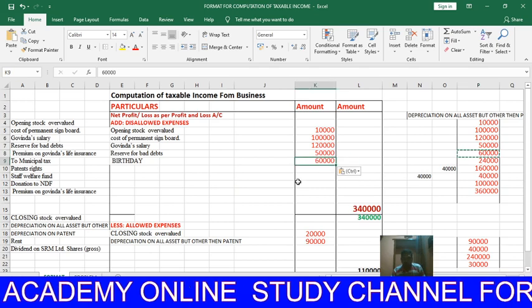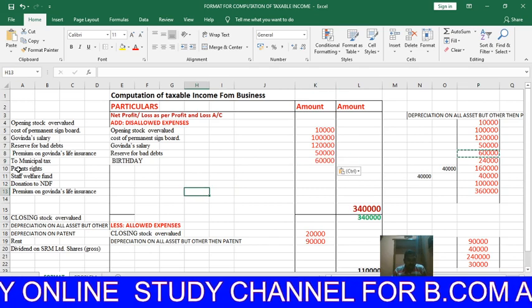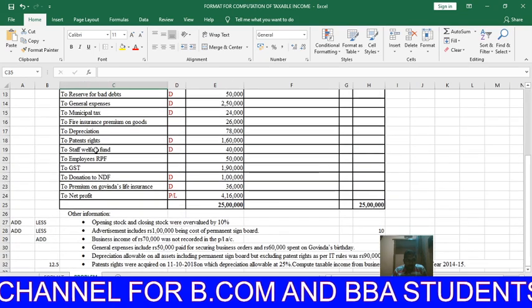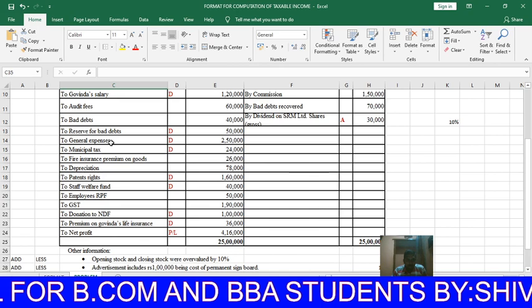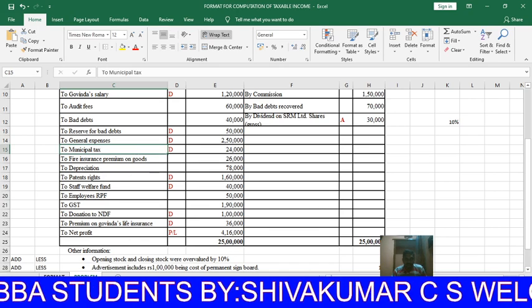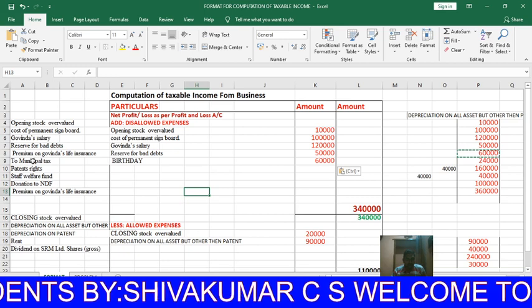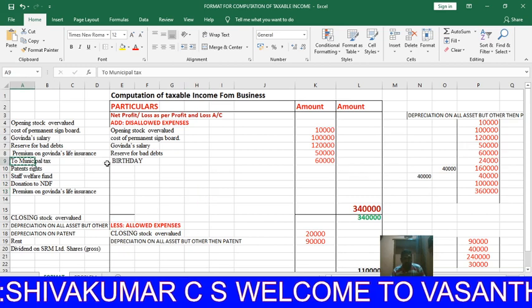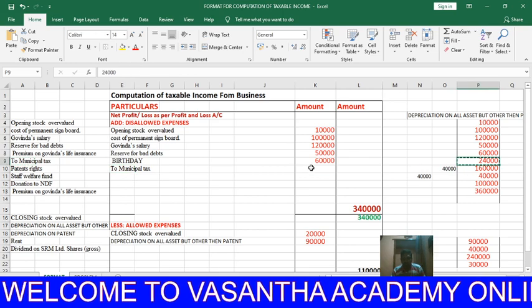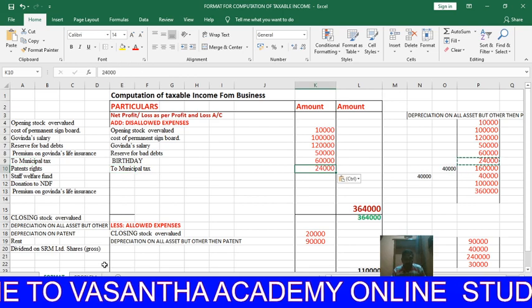Next, municipal tax paid is disallowed expenses. Municipal tax is disallowed, 24,000 is disallowed expenses.